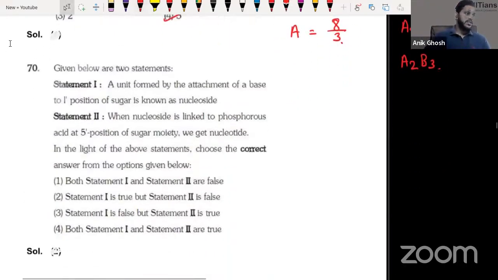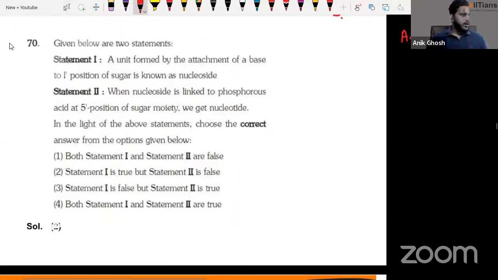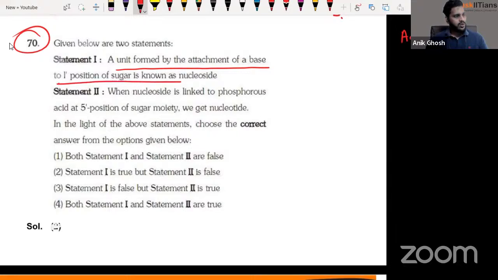Now moving on to the next question, question number 70. A unit, again, assertion reason question, guys. A unit of a base linked to 1 prime position of sugar is known as nucleoside. Okay, yes, that is true.